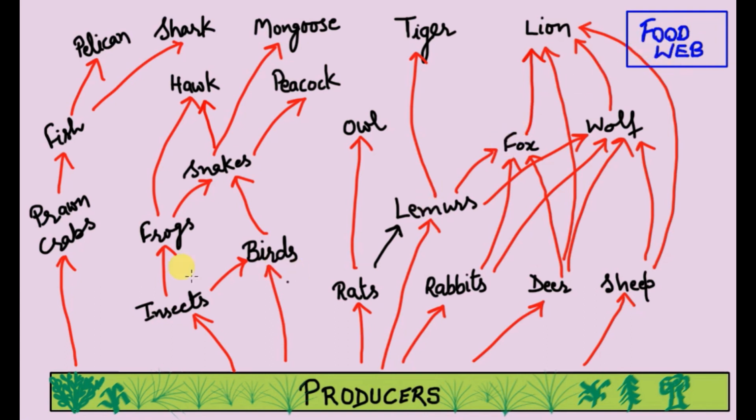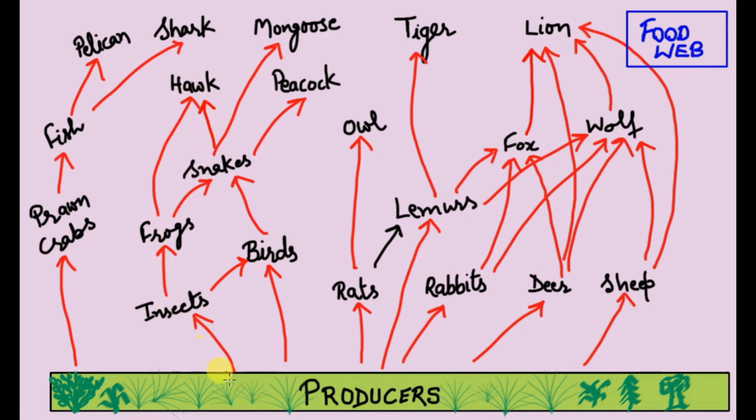One thing more, an animal can possess a specific trophic level in a food chain but not in a food web. We discuss it with the example. We take two food chains. The first food chain in which the producers are eaten by the birds, birds are eaten by snakes, and snakes are eaten by the hawk. Plants occupy first trophic level here, birds occupy second trophic level, and the snakes occupy third trophic level here. Now we discuss about the second food chain where producers are eaten by insects, then insects are eaten by the frogs, and frogs are eaten by the snakes. The snakes may then be eaten by the hawks.